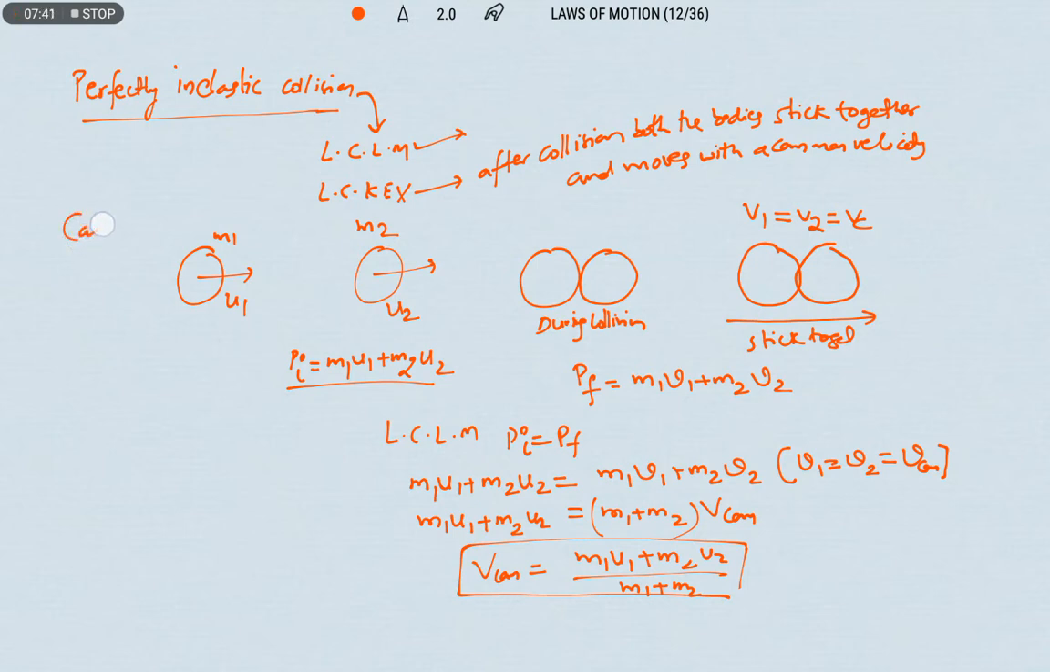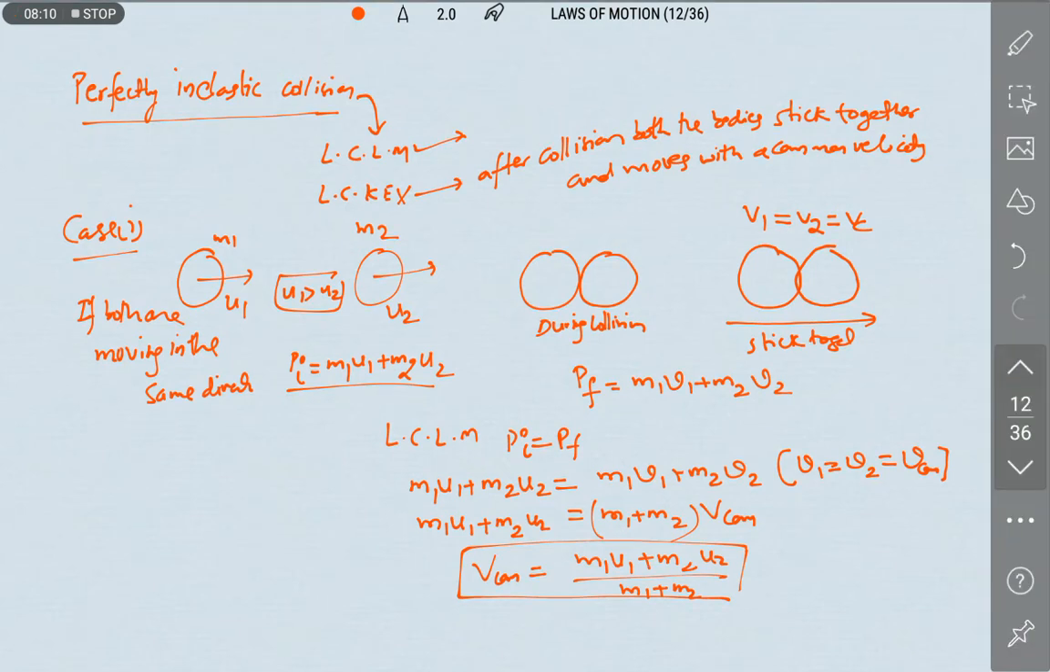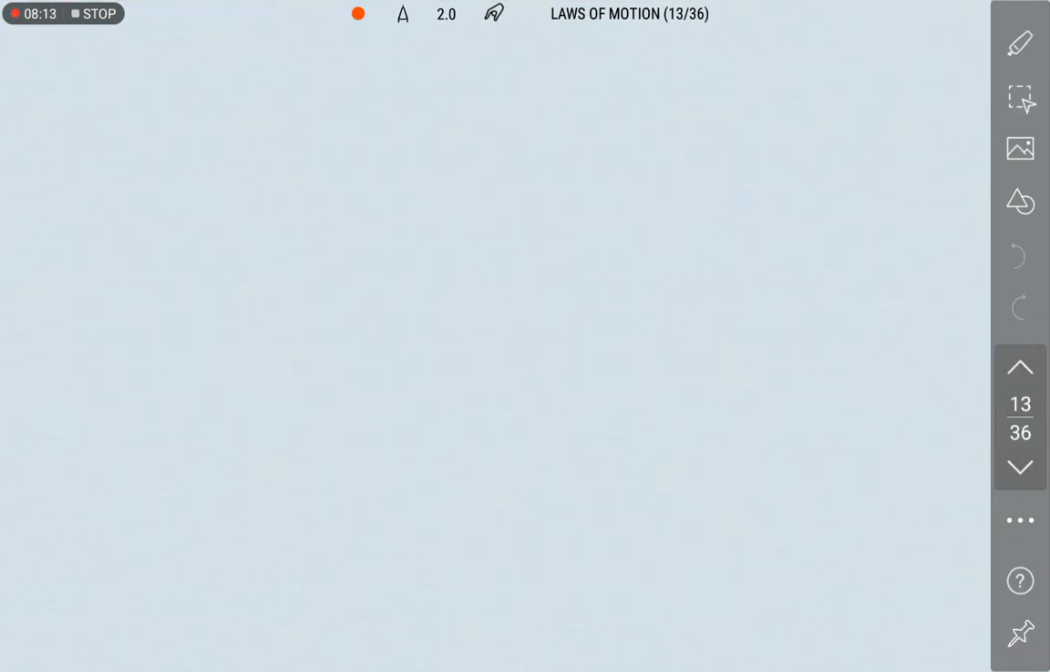So here, what if both the bodies are moving in the same direction? If both are moving in the same direction, we are getting m1 u1 plus m2 u2. Now, if they are moving in opposite direction, case 2,